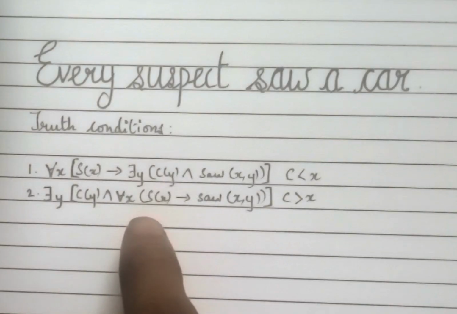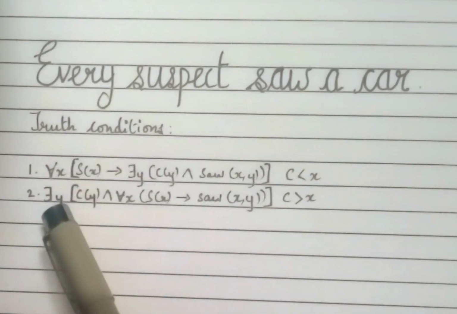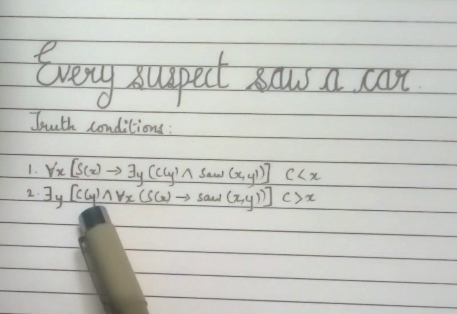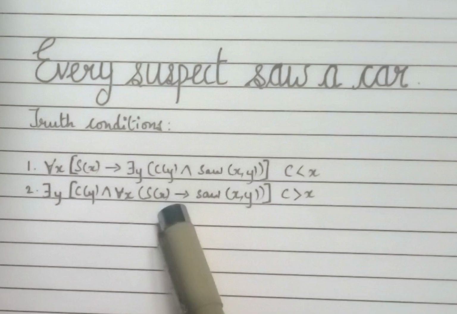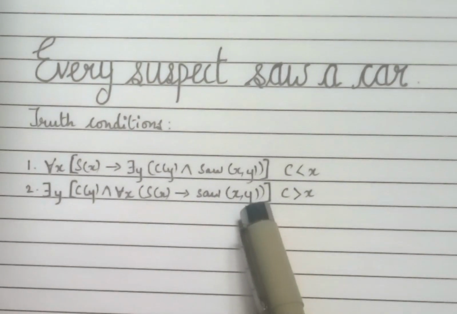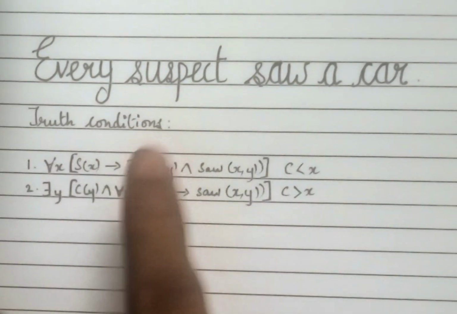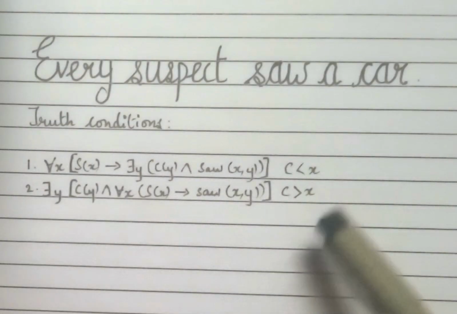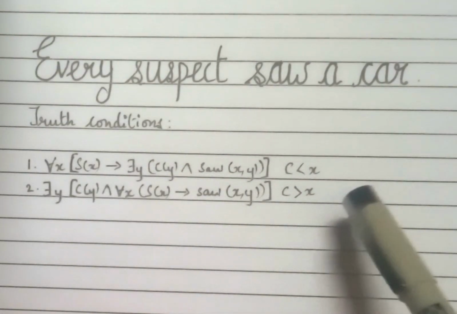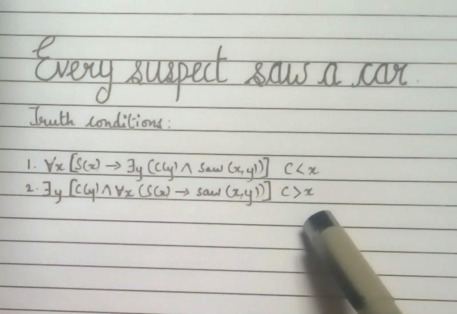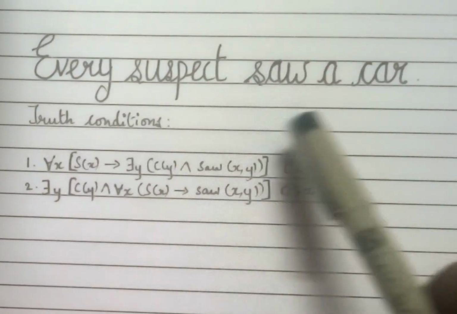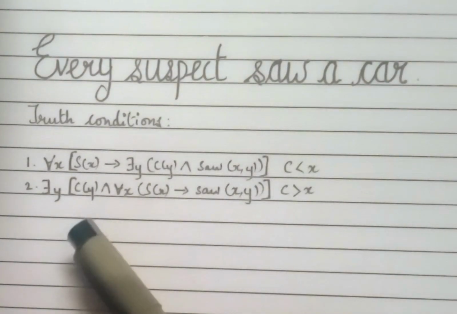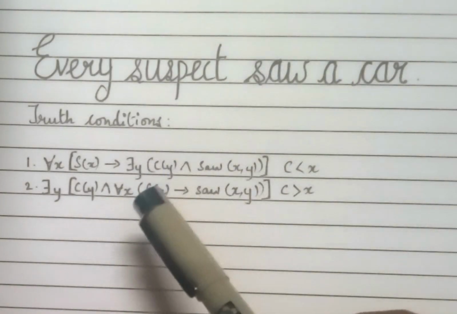Now, the second interpretation is quite different. It says that there exists an individual Y such that Y is a car, and for every individual X, if X is a suspect, then X saw Y. So there is one specific car, and every suspect saw it. Now a car has wider scope than every suspect, that is X. So all suspects are tied to the same piece of evidence, one car, not different cars. Now, this is a breakthrough, one shared car linking every suspect.